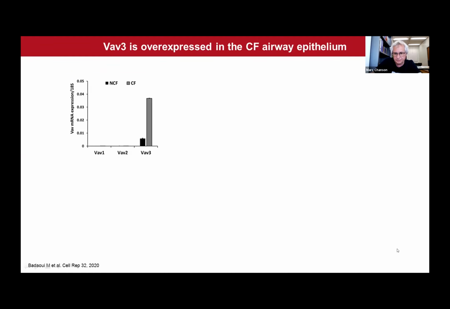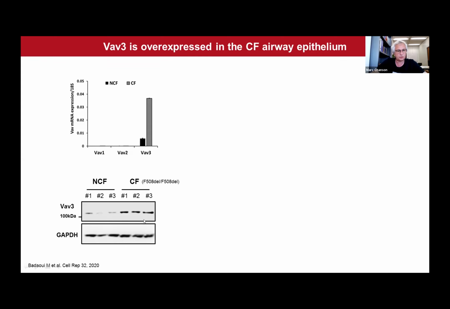First, we studied our primary cultures of CF and non-CF airway epithelial cells by qRT-PCR to determine which isoform of VAV was mostly expressed. And as you can see from this plot, we detected messenger RNA for VAV3, which was even dramatically increased and enhanced in CF cells.